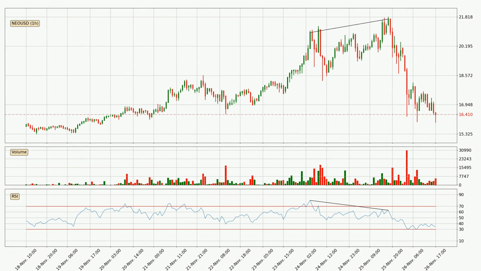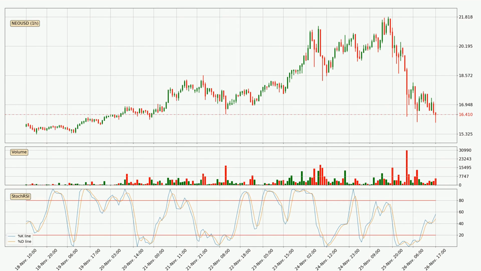Looking for divergence in the hourly time frame, there was a bearish divergence and the price already went down. Jumping to the hourly stochastic RSI, there are no signs of the stochastic RSI being oversold or overbought at this time, but the %K line is over the %D line, which means the current trend is to the upside.